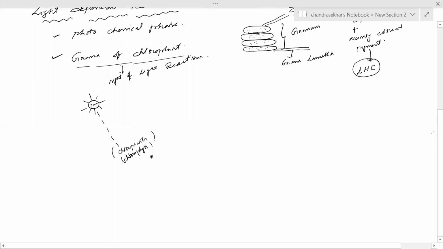The excited chlorophyll donates its energy. The energy in sunlight is present in the form of quantum, an energy source present in the sunlight. So now what happened?